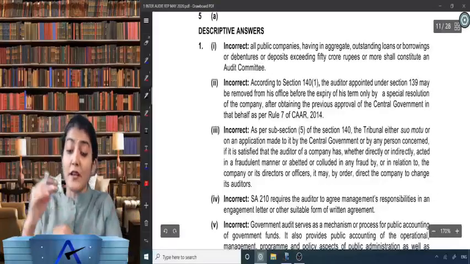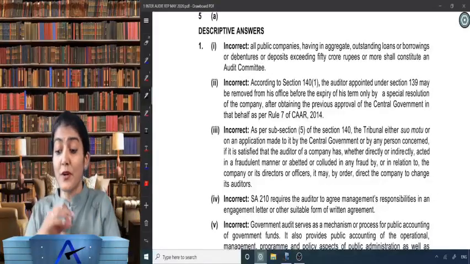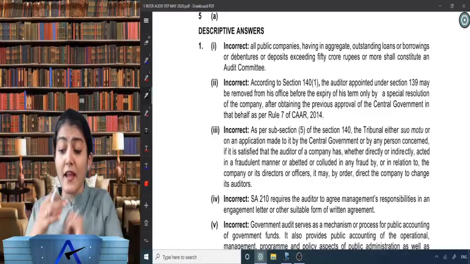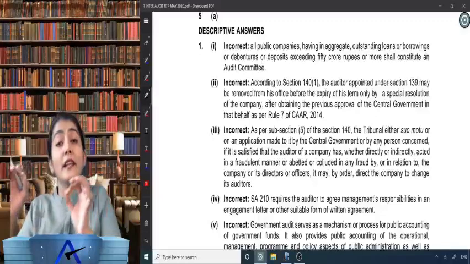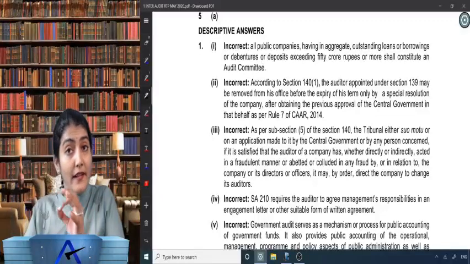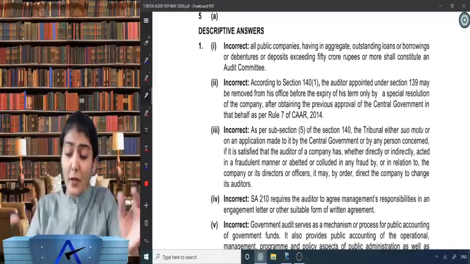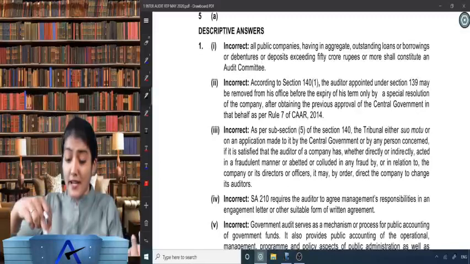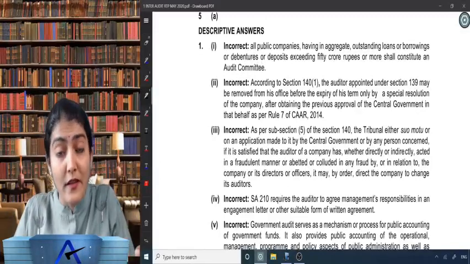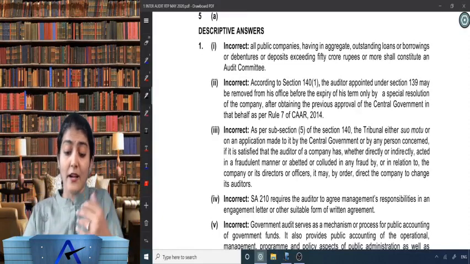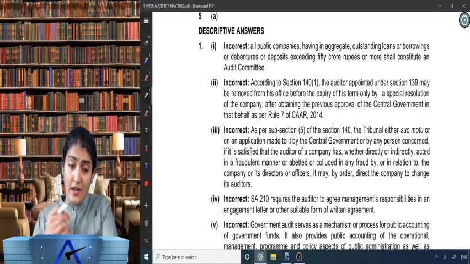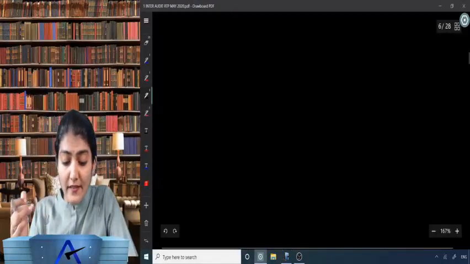Right? So according to section 140, the auditor appointed under section 139 may be removed from office before the expiry of his term ONLY. What is ONLY? Only by a special resolution of the company, and that too after obtaining the previous approval of the central government in that behalf as per rule 7 of the rules of 2014. Right? So that statement over there is incorrect.